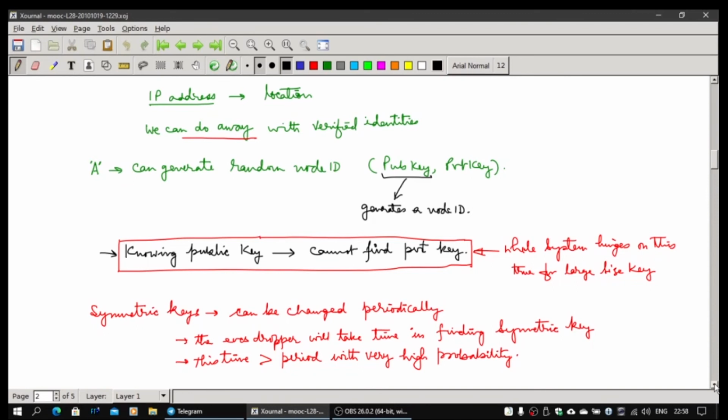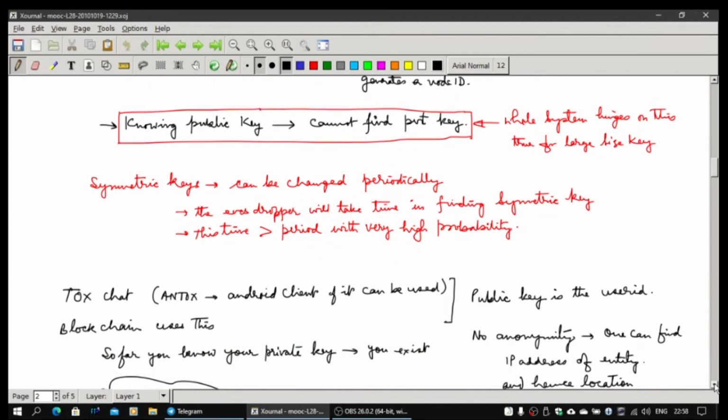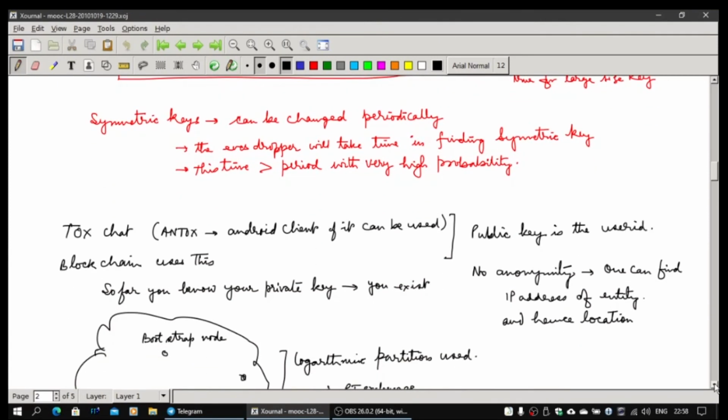But the only problem is that the location can be identified. One of the applications is Tox chat, which is available as open source. The whole code is on GitHub, and there is an Android app also, which is available but not very popular. There is no ad, there is nothing. It does not use any server. That's one of the beautiful things. And it does messaging with that.